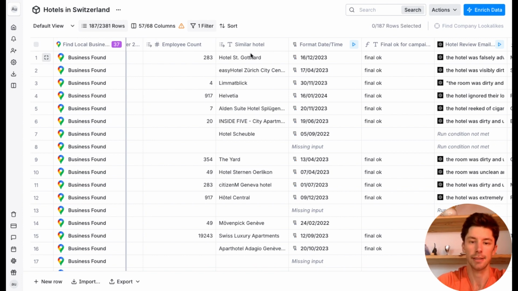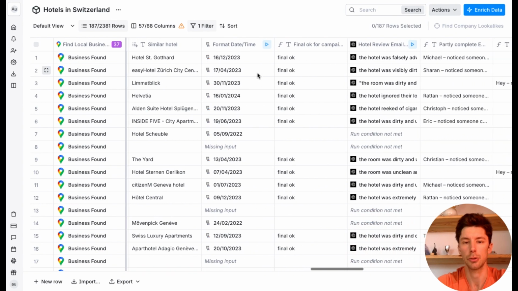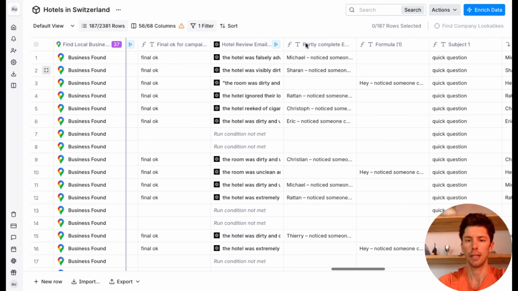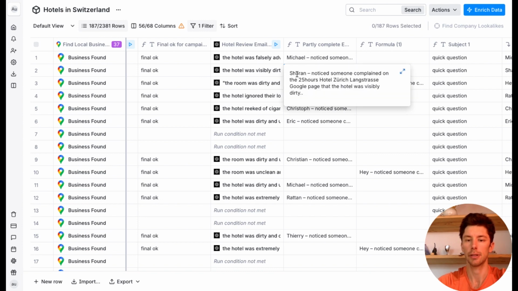And a surprise that I really enjoyed is from the Apify run, I got similar hotels, which I used in my email, and I'm going to show you later. Then I used ChatGPT to summarize the review, and I used the formula to add the first name before the summarized review. So here you can see Sharon noticed someone complained that the hotel was visibly dirty, blah blah.